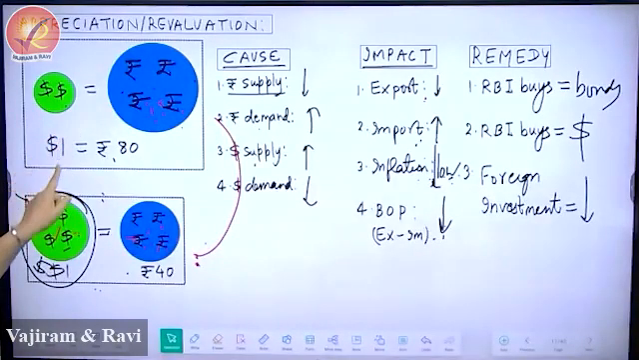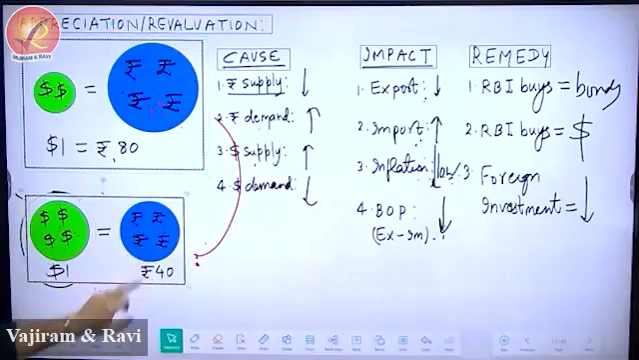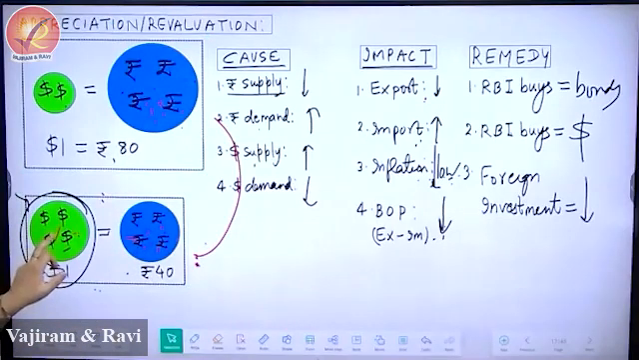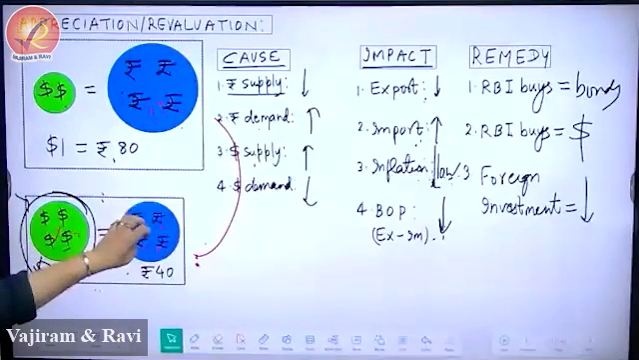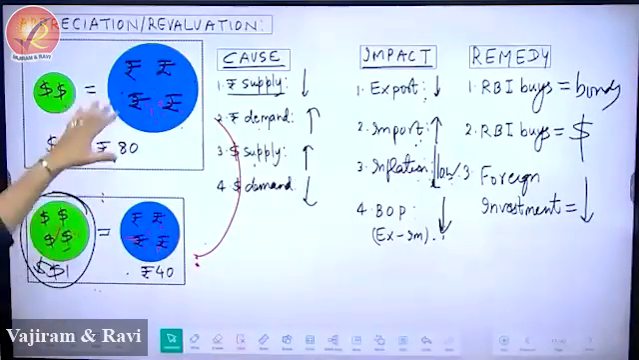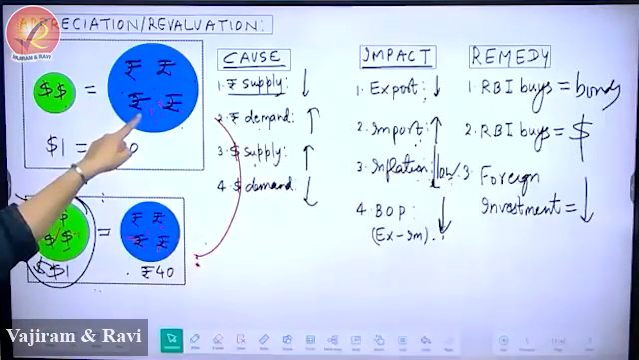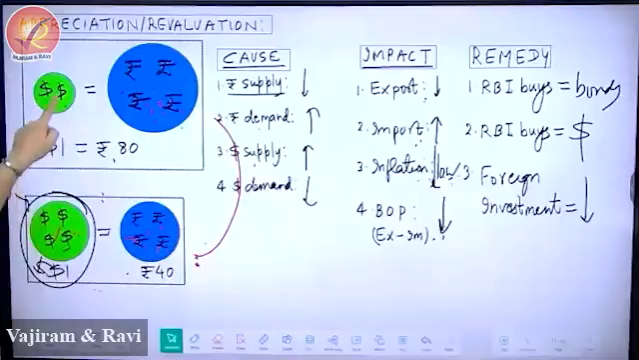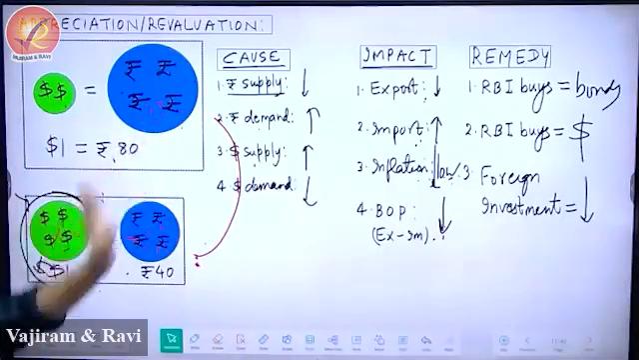Look at this first picture. $1 is equal to 80 rupees. It has become $1 is equal to 40 rupees. So what has happened? The amount of rupee is less, the amount of dollar is slightly more. This is called appreciation. Whenever your rupee amount declines, it has actually appreciated, its value has increased. So if UPSC will ask you why does this happen, you simply have to imagine what will you do with rupee so that the amount of rupee reduces, and what will you do with dollar so that the amount of dollar increases? If you are able to answer these two questions, cause is done.